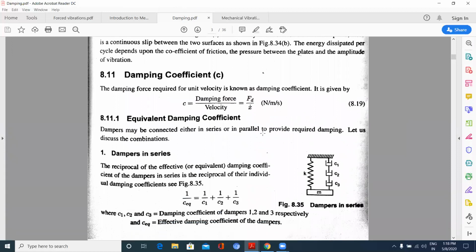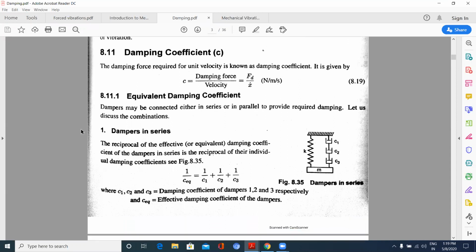As previously we have seen, mx double dot plus kx is equal to 0, where m is the mass and k is the stiffness. And here we will be seeing damping coefficient C. Okay, these three define a vibrating body. We will be getting the governing equation, where we will be seeing this mass m, stiffness k and damping coefficient C.